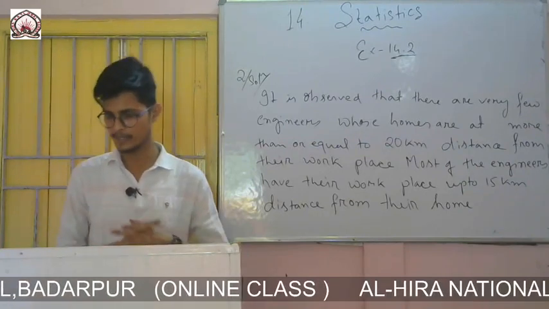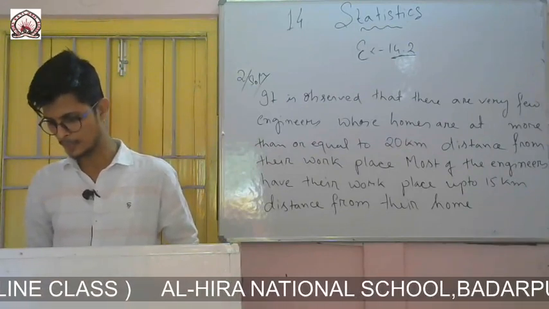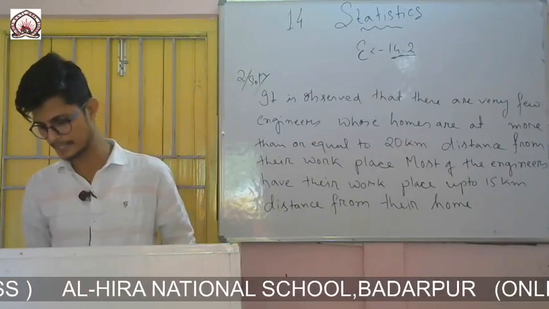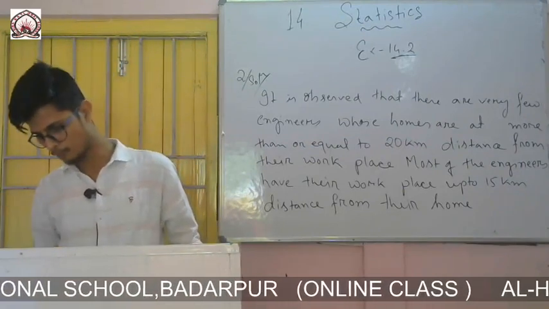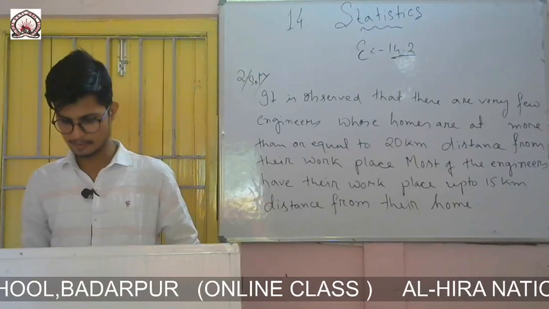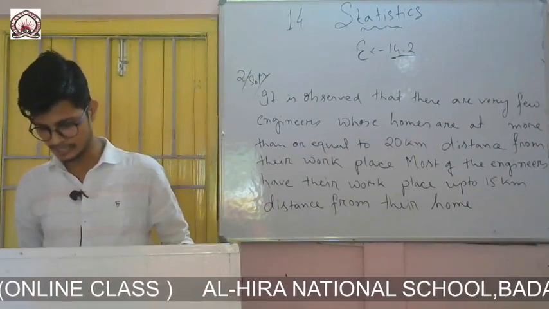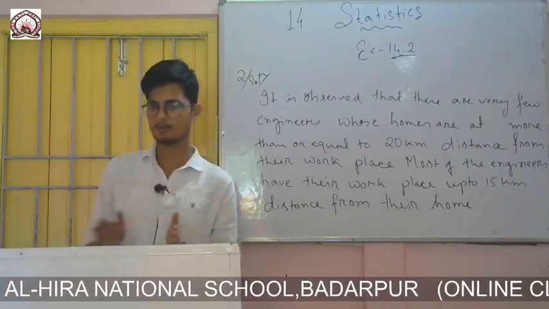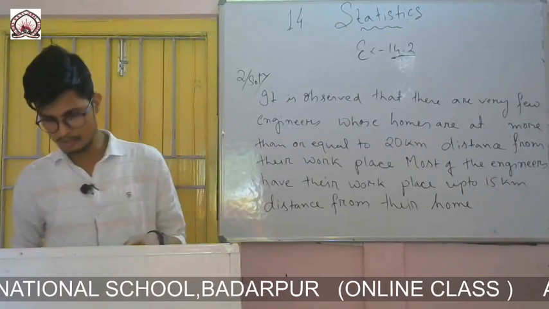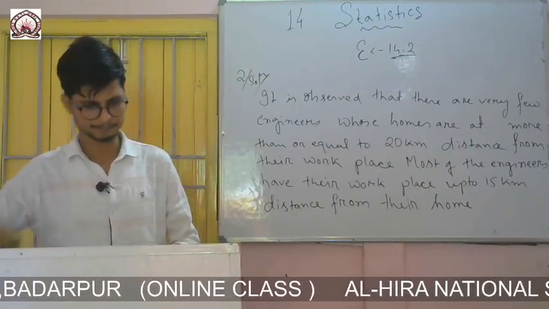Roman number 1 is to construct a group frequency distribution table with class intervals 84 to 86, 86 to 88 like this, that means by taking 4 you have to calculate it. And Roman number 2 is which month or season do you think this data is about and what is the range of this data. So first of all, let us construct the group frequency distribution table, then we'll solve the rest.